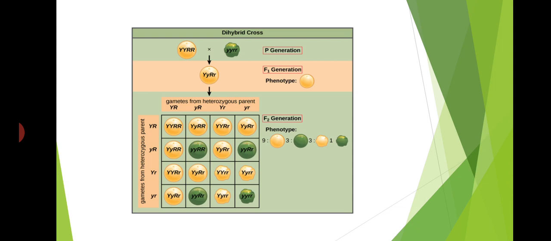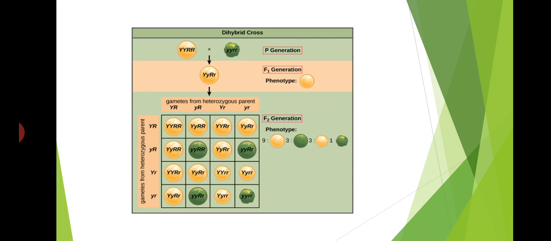After formation of gametes, gametic fusion takes place to produce new offspring, known as the F1 generation, or first filial generation. The F1 generation is yellow and round, but the genotype is capital Y, small y, capital R, small r. It is heterozygous, which means it is hybrid.